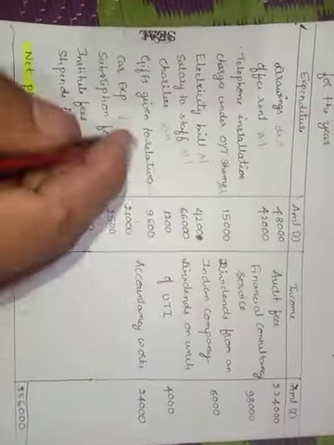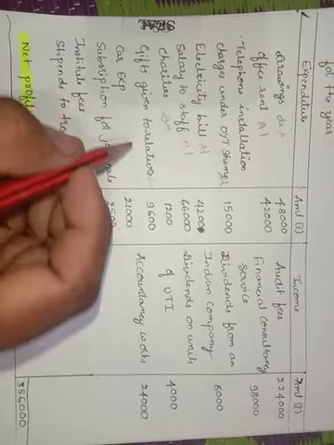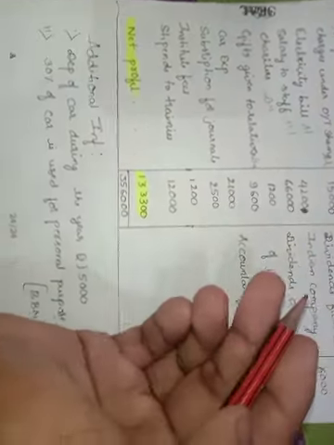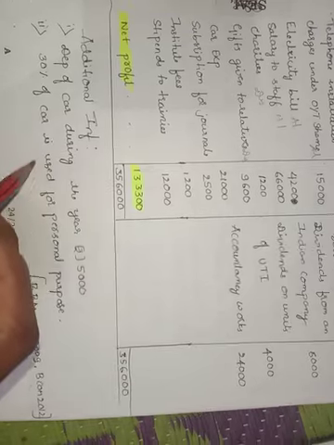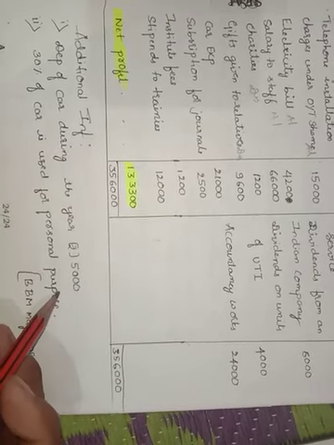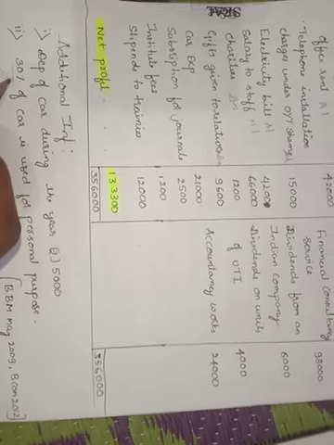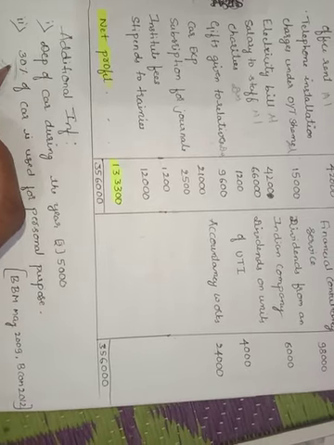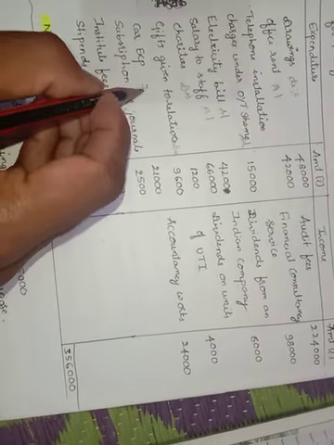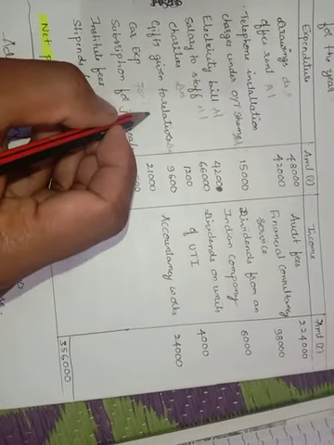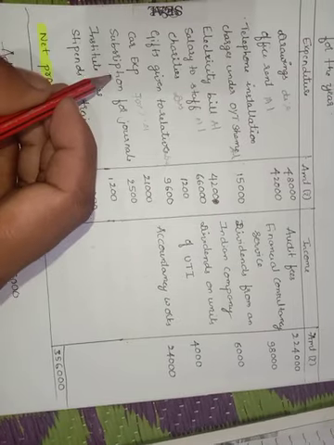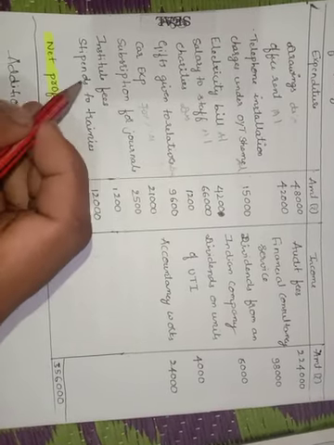Next, car expenses. For car expenses they gave an adjustment. See, 30% of the car is used for personal purposes, so this 30% is disallowable. So out of 100%, 30% is disallowable. The remaining 70% is allowable. So this is only the expenses of the car.